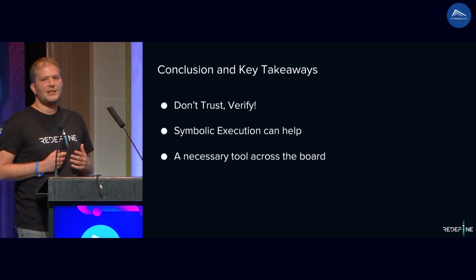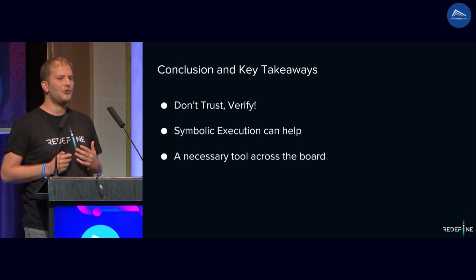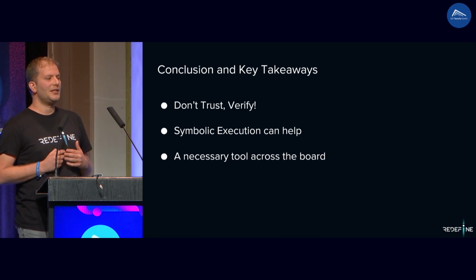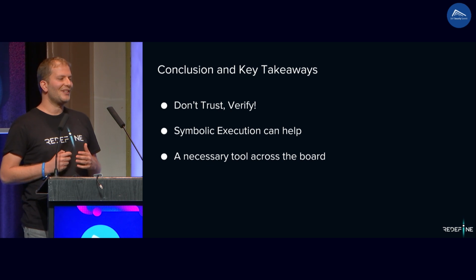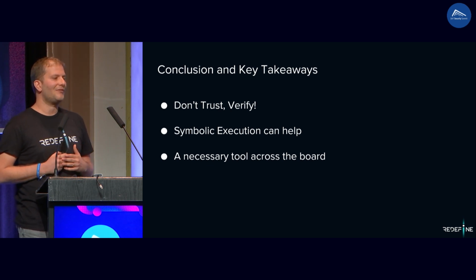To summarize, there is a known phrase in crypto: don't trust, verify. Sometimes it's hard to do that. Even if you have the source code of the smart contract, sometimes the malicious functionality is hidden, and we've seen yesterday several examples of how we can trick the verification method of Etherscan.